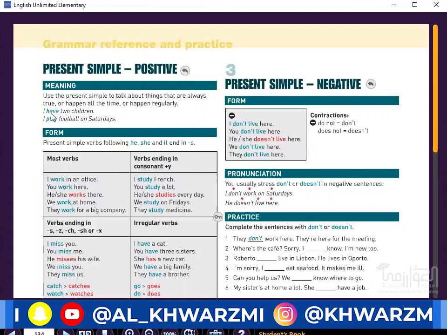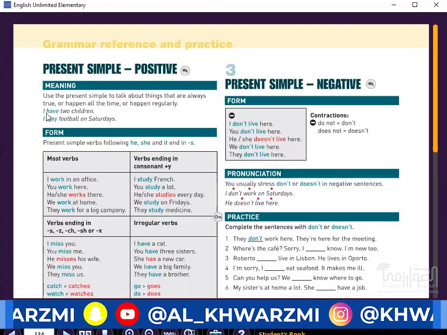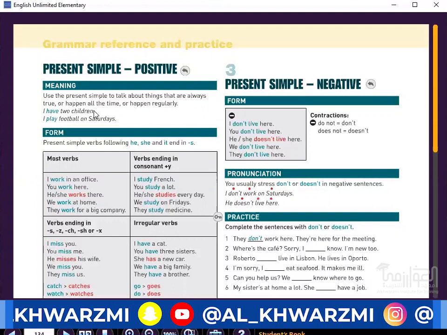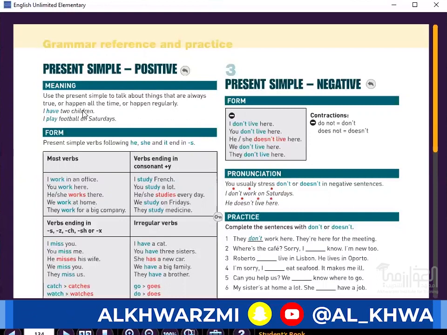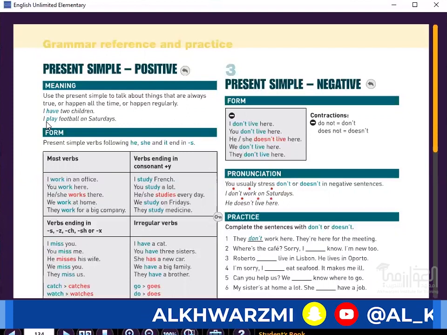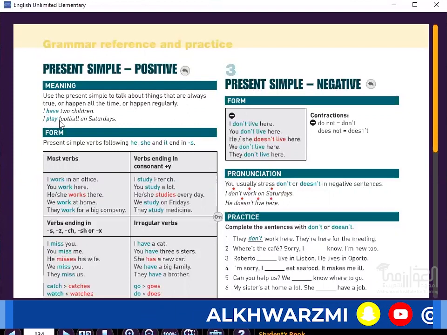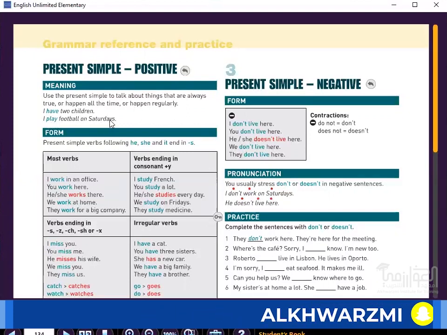So, for instance, I have an example. I have two children. This is true all the time. And then another example is I play football on Saturdays. You can see there is an S here. This S means every Saturday.